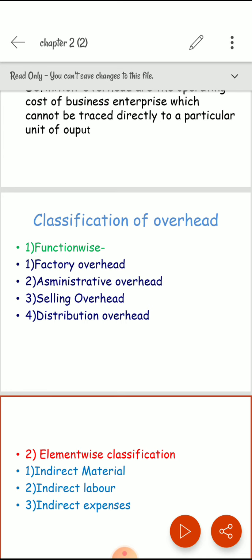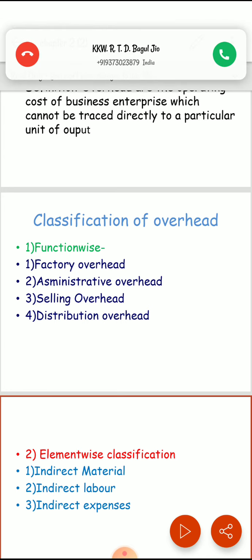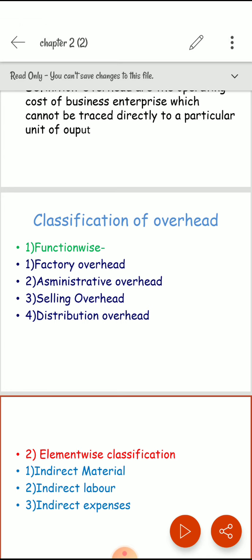Then next one is the selling overhead. Selling costs are those which are incurred for attracting the potential customer and retaining the existing customer. Thus demand is created in the market through advertisement and publicity so that new orders can be secured. Selling costs include advertisement, hoardings, neon signs, etc.